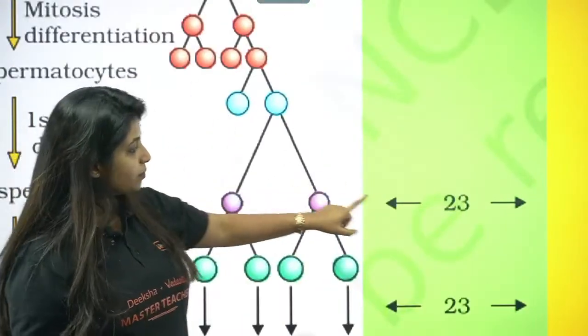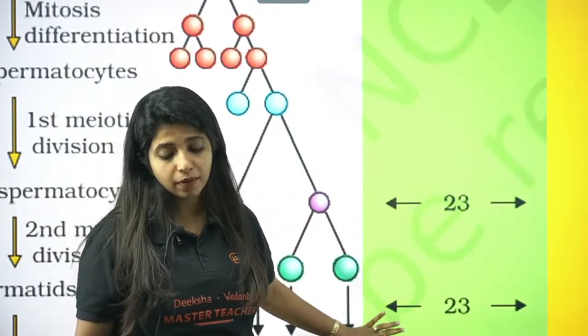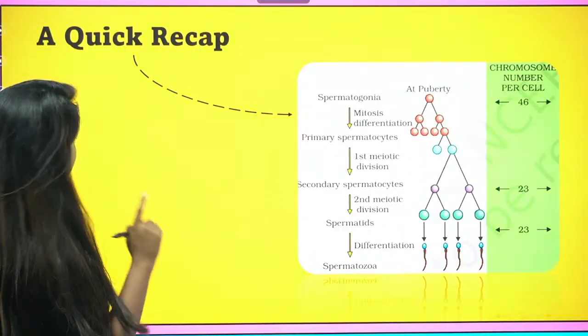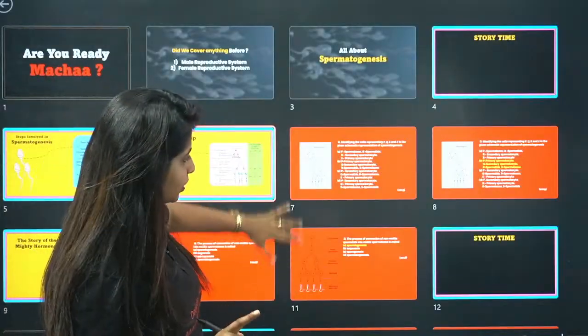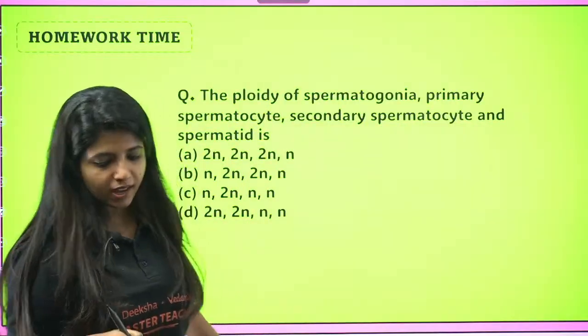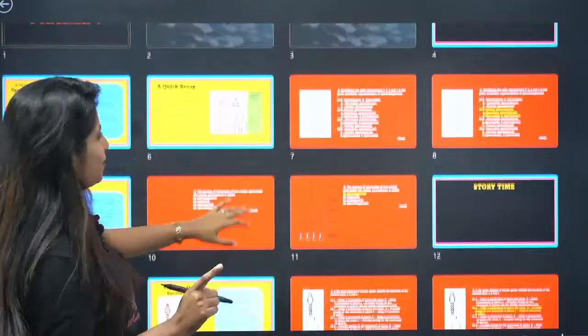So from this point onwards, from the secondary spermatocyte onwards, it becomes haploid. Please remember that. I am going to give you a question towards the end, not now. Those of you who know the answer, you have to tell me once this live ends. You can put it down in the comment section.